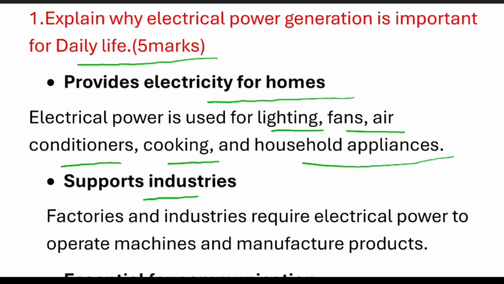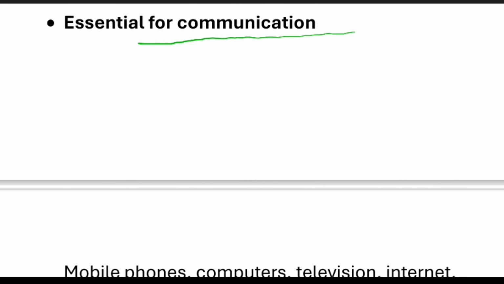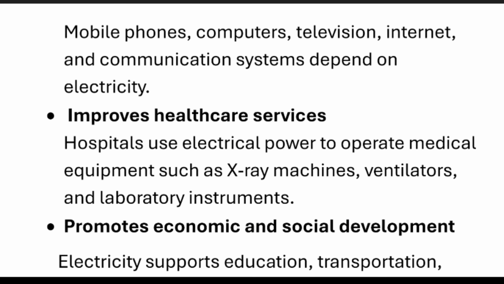Next is support industries. Without power, industries cannot run, correct? Industries like factories need electrical power to operate machines and manufacture products. Next is essential for communication. Mobile phones, computers, television, internet, and communication systems depend upon electricity for daily life.